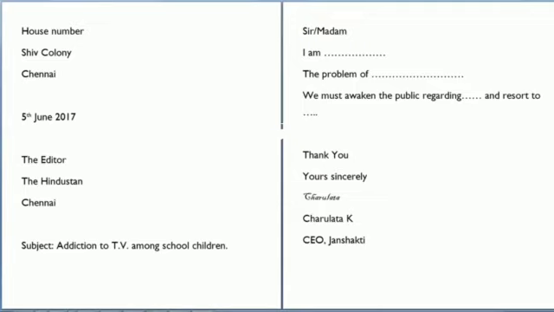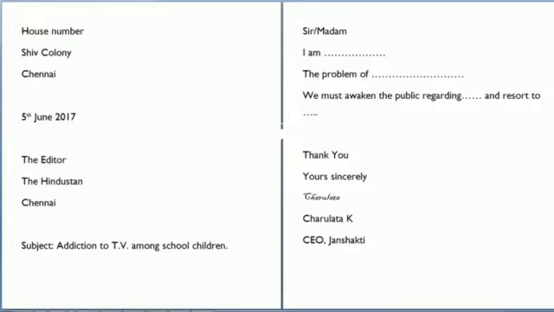And if you are not sure that the authority or the person to whom you are writing the letter is either a male or a female, you can use the word sir there. Then in the first paragraph, that is the introductory paragraph, you will introduce your topic, and in the second paragraph you will brief the problem or the thing about which you are writing the letter. And in the third paragraph, that is called the concluding paragraph, you have to conclude the letter, meaning why you are writing the letter to the editor, what you expect from them.